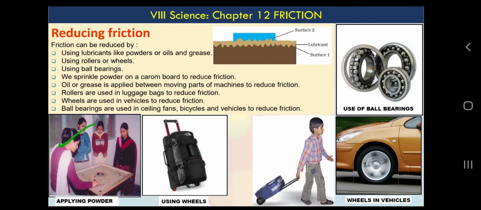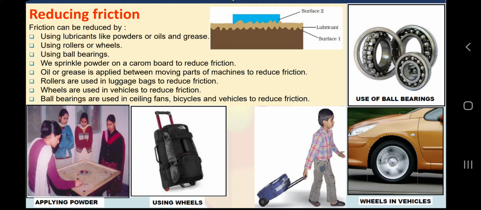A lubricant can be any material which makes surfaces smooth, and because of its application we have less friction and more movement. I think you are able to understand the examples very easily. We use wheels on bags or traveling bags.